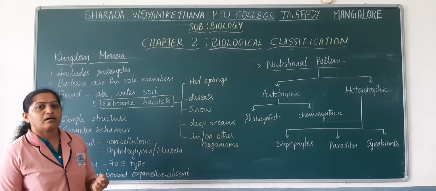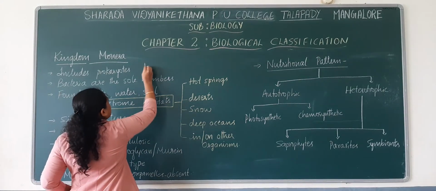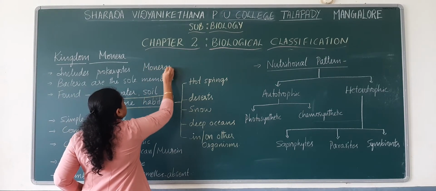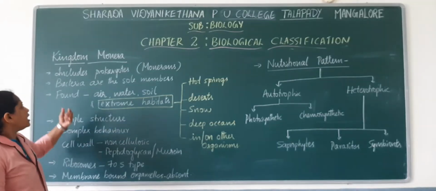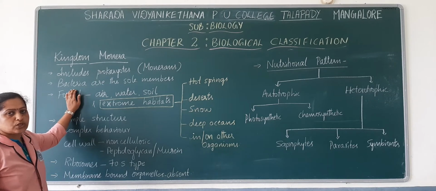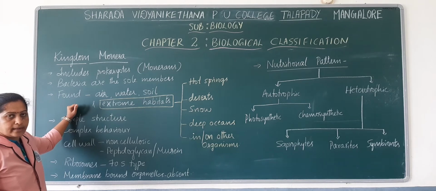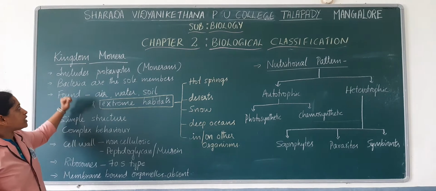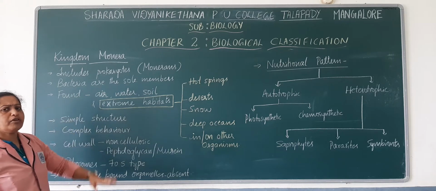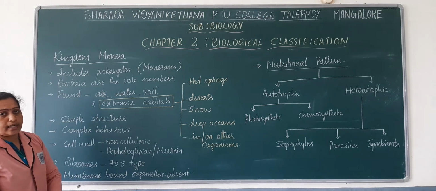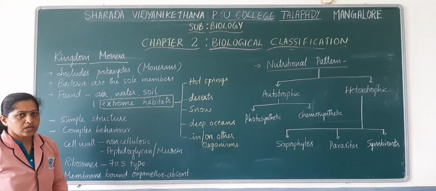Members of kingdom Monera are commonly called Monerans. Bacteria are the sole members of this kingdom. These microorganisms or prokaryotes included under kingdom Monera are found everywhere. They are cosmopolitan in nature. That indicates that they are found in air, in water as well as in soil.